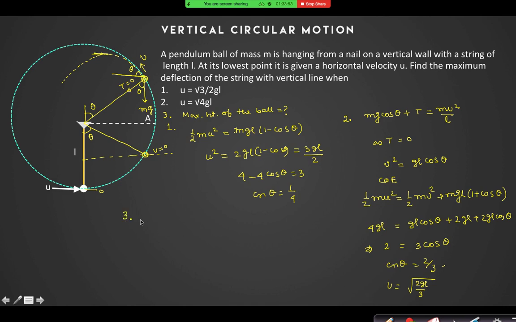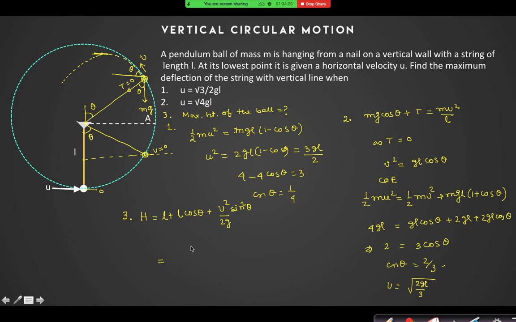So for the third question, I can say that h is equal to, I can solve it in this way also. This is L. This is L cos theta. And what is the maximum height of this projectile motion? Is it v square sine square theta by 2g? Yes, sir.